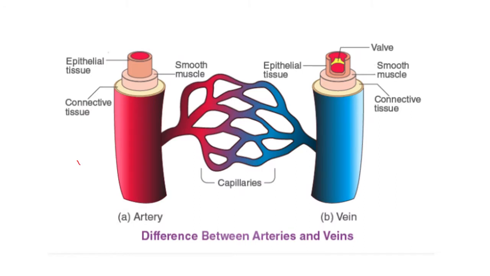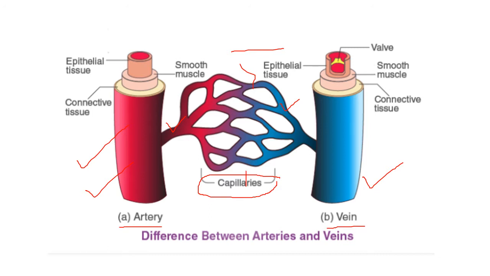In the diagram shown here, you can consider this as the artery and this as the vein. This is also a blood vessel and this is also a blood vessel. Further small blood vessels are there. Can you see this part? Both are joined together and this is called the capillaries.